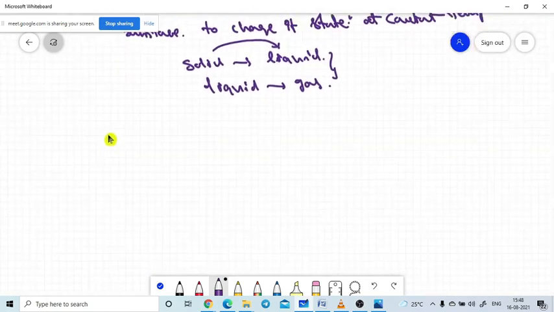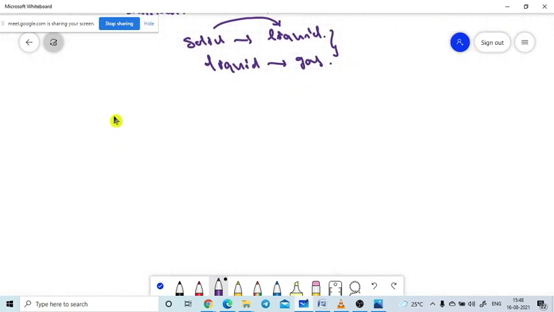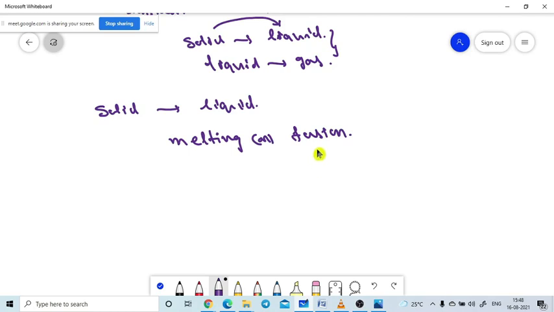First one, while the substance is changing from solid to liquid, the state is changing. While solid to liquid is changing, this process is named melting. Otherwise, this process we also name fusion.